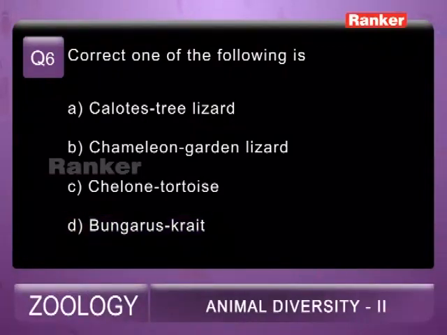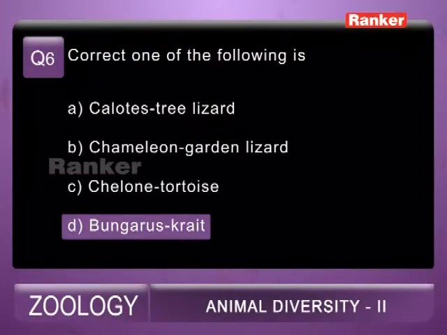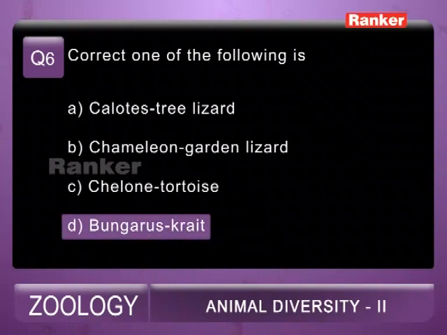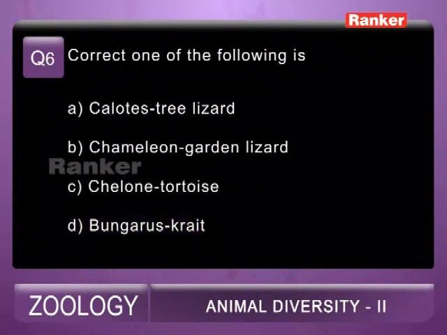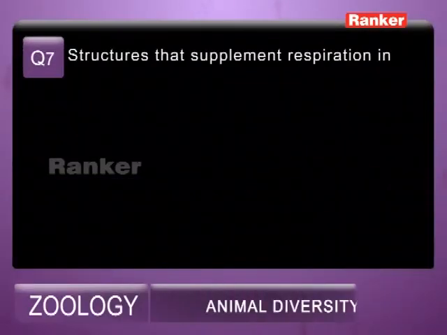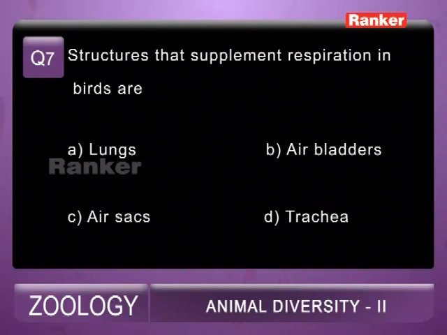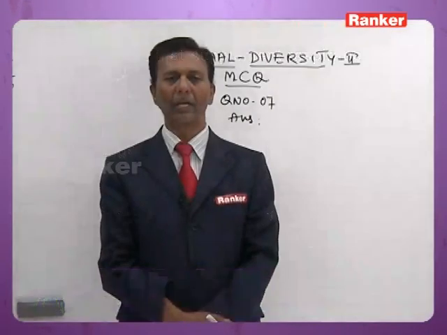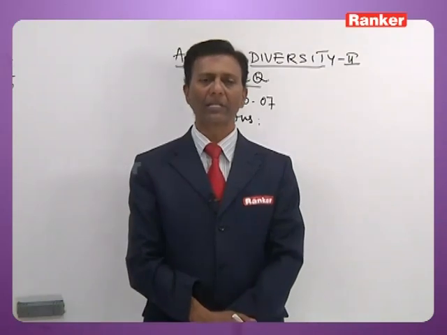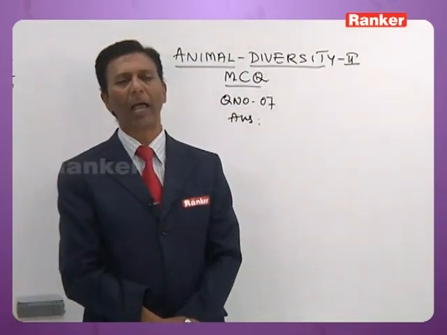And the last one, D, if you see, Bangaras cray, that is the correct option. So the 6th question correct answer is D. Now the 7th question here: structures that supplement respiration in birds are A. lungs, B. air bladder, C. air sacs, D. trachea. Now in birds, in aves, lungs do not have alveoli.